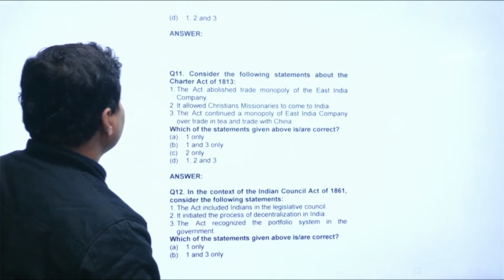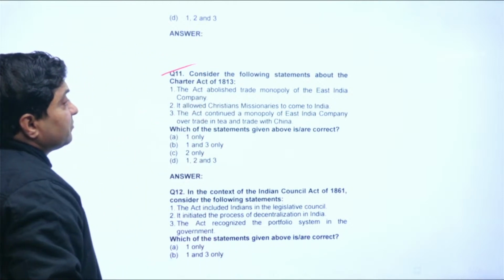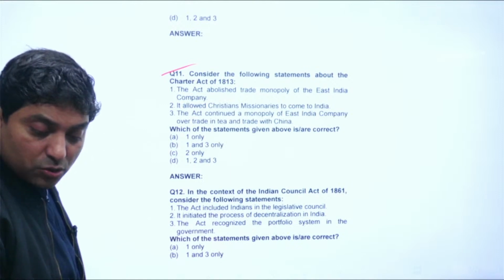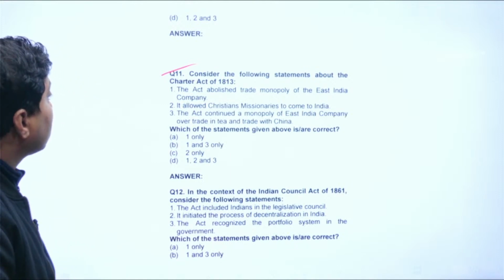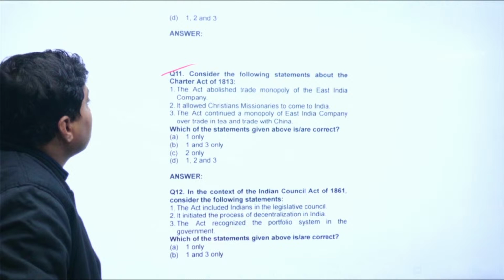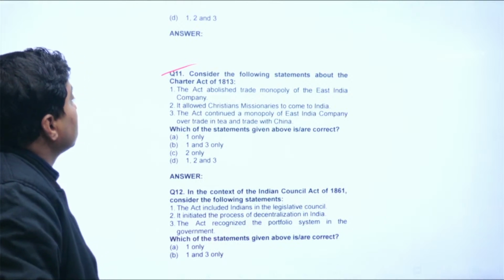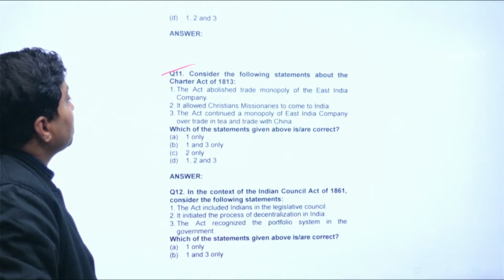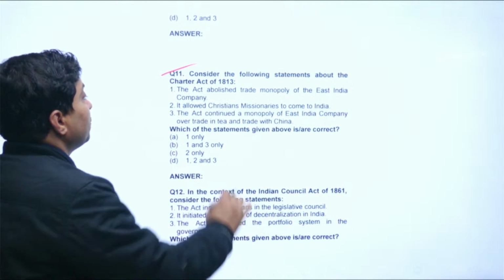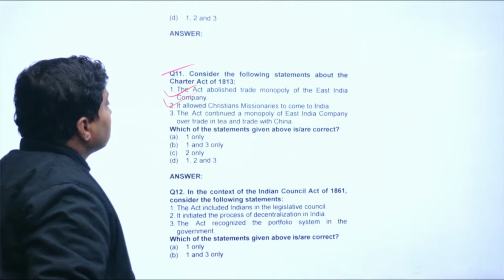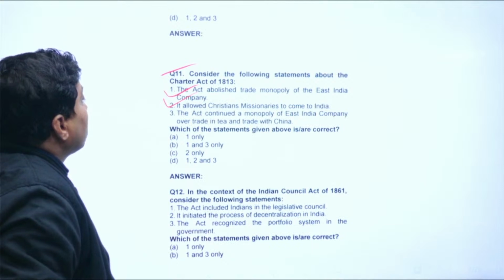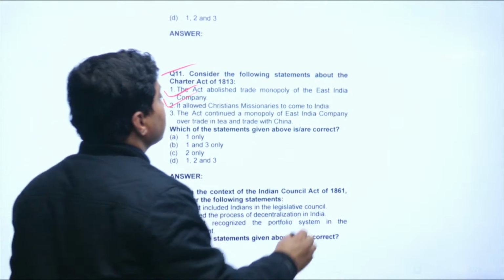Now, look at the other questions. Look at question number 11. The question says, consider the following statements about the Charter Act of 1813. The Act abolished trade monopoly of the East India Company. I told you that, yes, right. It allowed Christian missionaries to come to India.